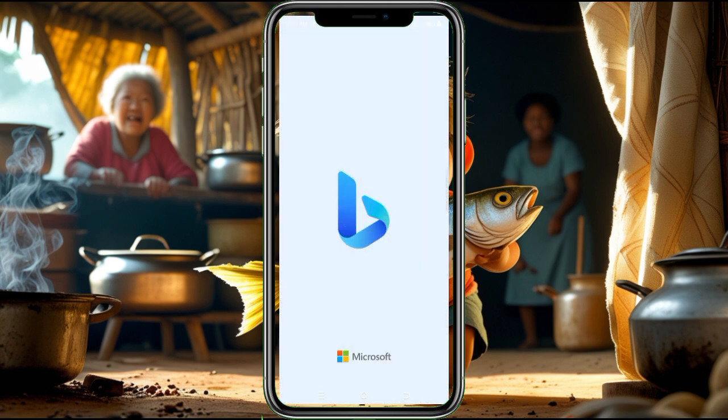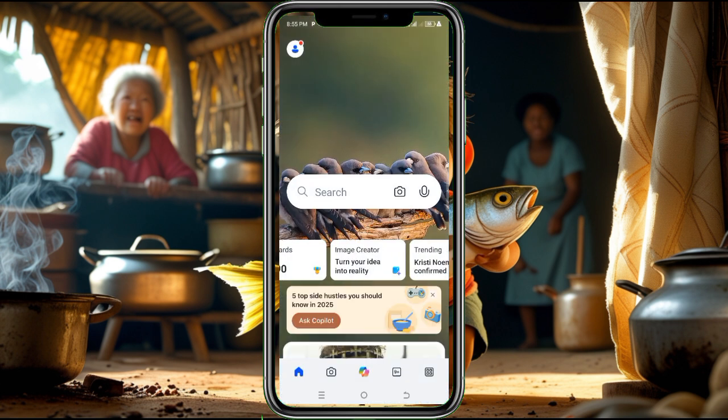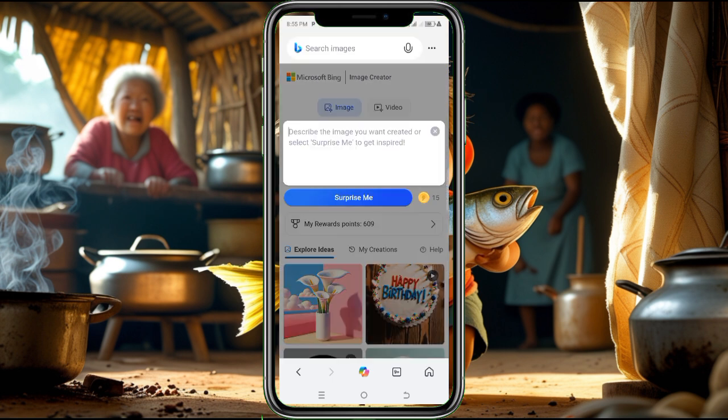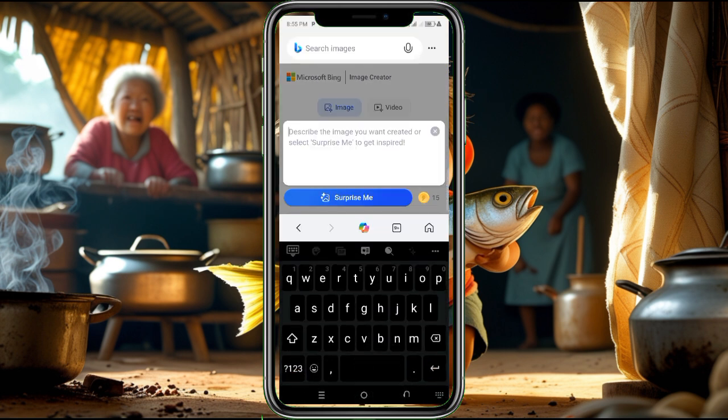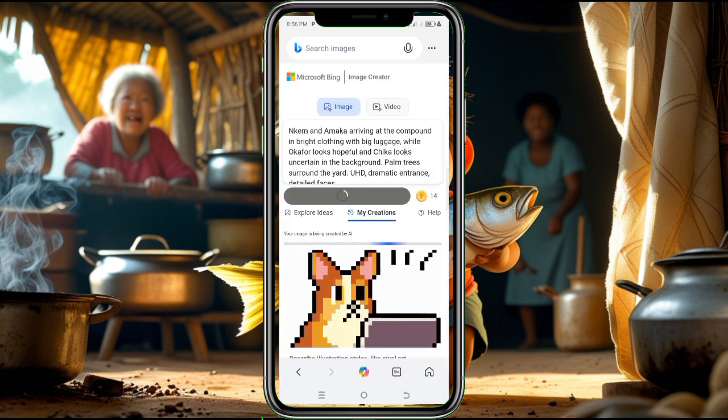You can actually get this app from Play Store too. Now once you click on it, you click on image generator, you allow it to load, you can click on this place. As far as Bing is concerned, you really do not have the luxury of selecting aspect ratio for Bing AI. And Bing AI has 15 coin. Now I'm already generating one, so we are left with 14.